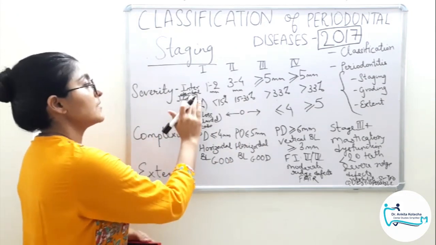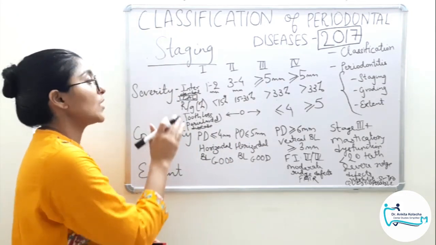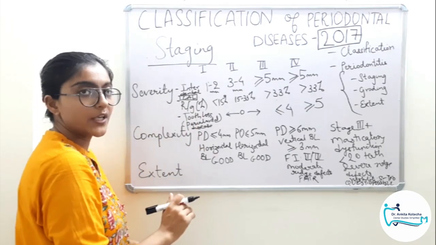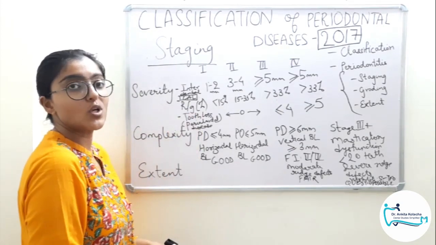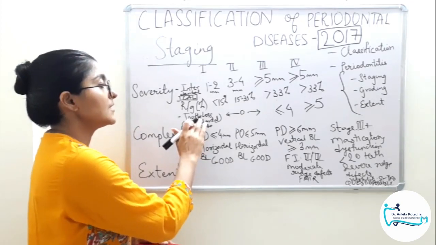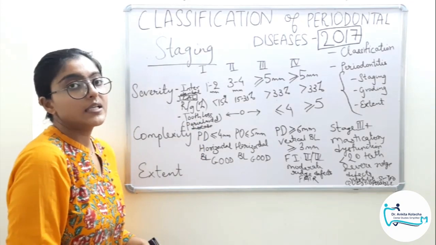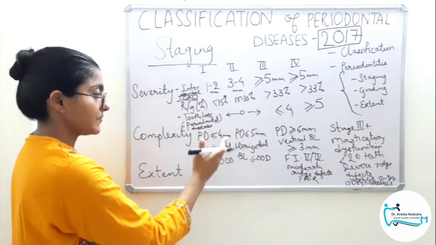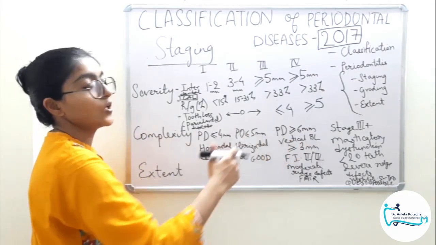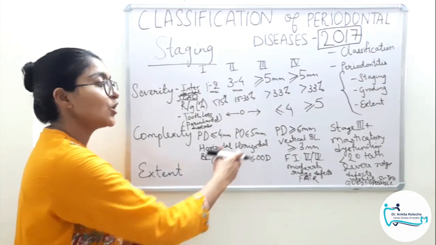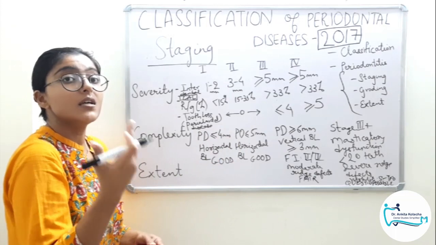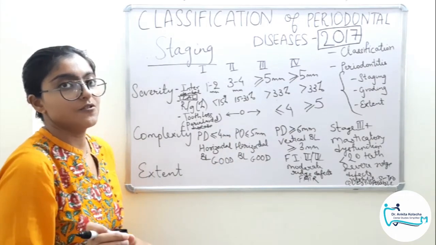Practically speaking, first step is probing depth to assess the interdental clinical attachment loss. Second step is full mouth radiographs to assess the radiographic bone loss in percentage. And the third step is note down the number of teeth lost due to periodontal diseases, followed by presence of these complexity factors. If any of these factors are present, it will give you an idea about the severity of the case management.